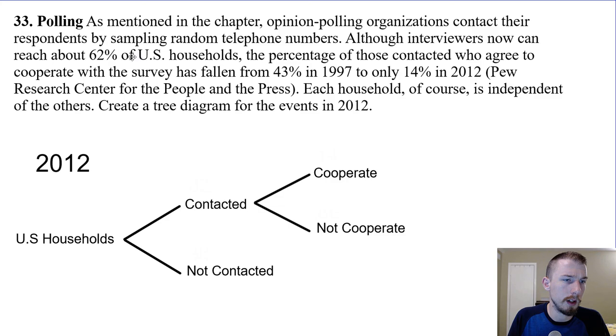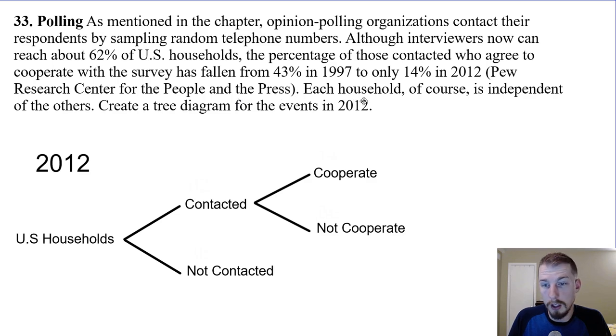All right, the polling mentioned in the chapter, opinion polling. Organizations contact their respondents by sampling random telephone numbers. Although the interviewers now can reach about 62% of U.S. households, the percentage of those contacted who agree to cooperate with the survey has fallen from 43% in 1997. That's because there weren't many people calling back then. And now it's down to 14%. It's not that surprising. It's probably even less now, because that was in 2012. Pew Research Center for the People and the Press.